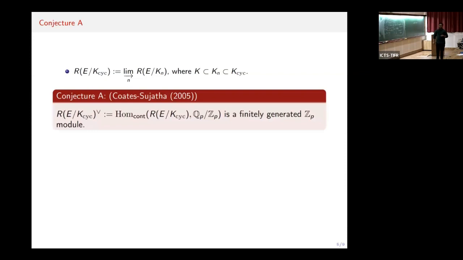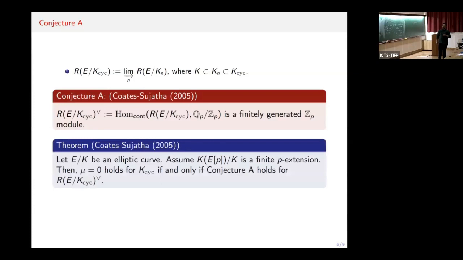Now, Coates and Sujatha conjectured that the Pontryagin dual of the finite Selmer group of the cyclotomic Z_p-extension, which is defined as the set of continuous homomorphisms from this group to Q_p/Z_p, is a finitely generated Z_p-module. And what they surprisingly found is that this has a connection with the Iwasawa main conjecture. More precisely, what they proved is the following.